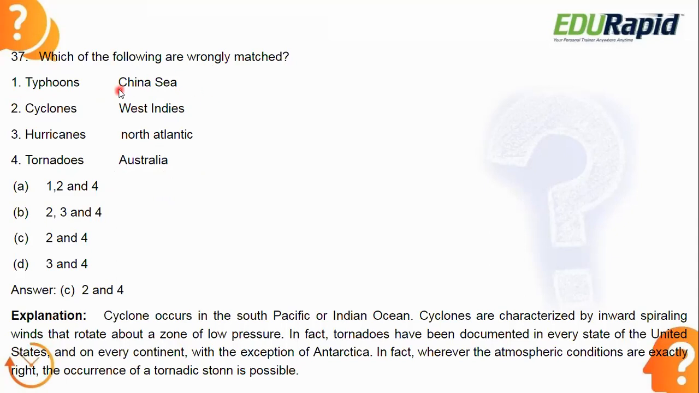Typhoons in China Sea, that is in the Pacific region, that is true. Okay, typhoons, the name given in the China Sea. Then hurricanes in the North Atlantic. So these two are correct. Okay, so here they are asking which one is wrongly matched. You can see 2 and 4. Okay, so I hope this is clear to you. About this Australia, I'm confused. I will get back to you on that.